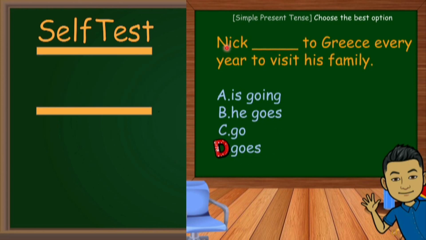Nick goes to Greece every year to visit his family. Here we are talking about a habit. Nick goes. So goes is repeated every time because it says every year. For that reason, we cannot use the present continuous. We use the simple present.